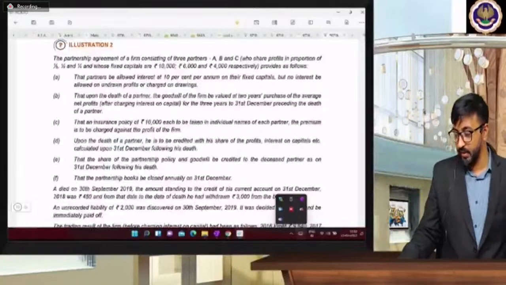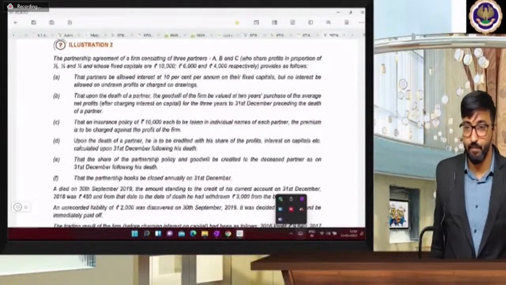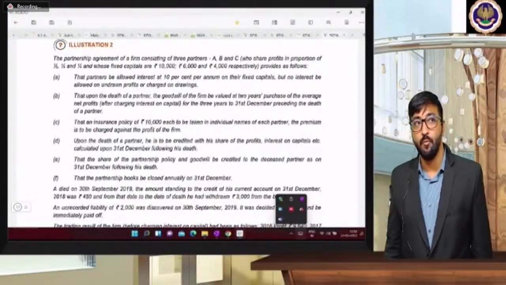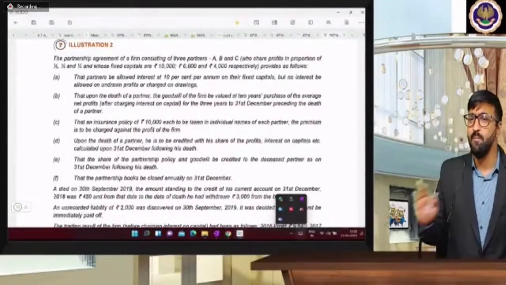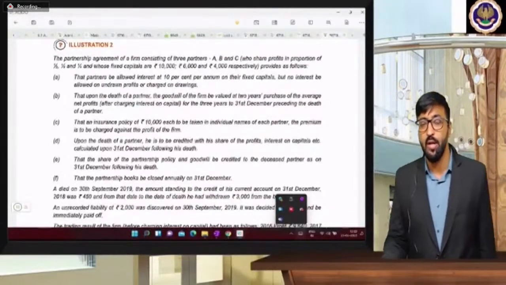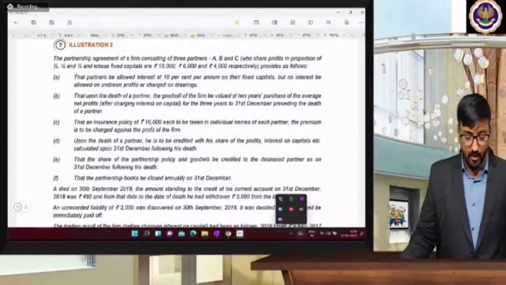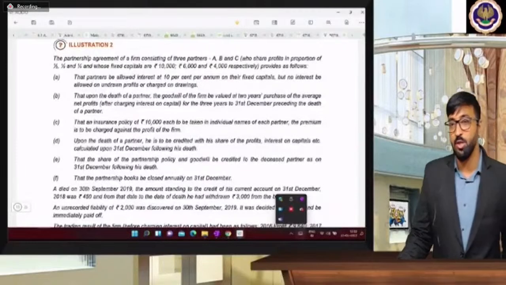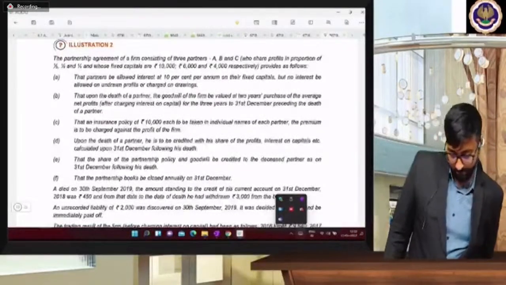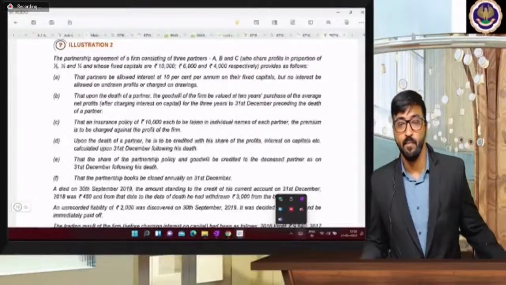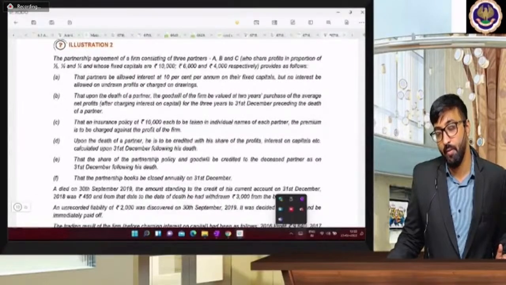So let's see how many of you can answer these questions. Number one. When to open memorandum revaluation account? Only concept based questions I'm going to ask you. Let's see who is answering very fast. First question, memorandum revaluation account is open at the time of. Yes, tell me fast.